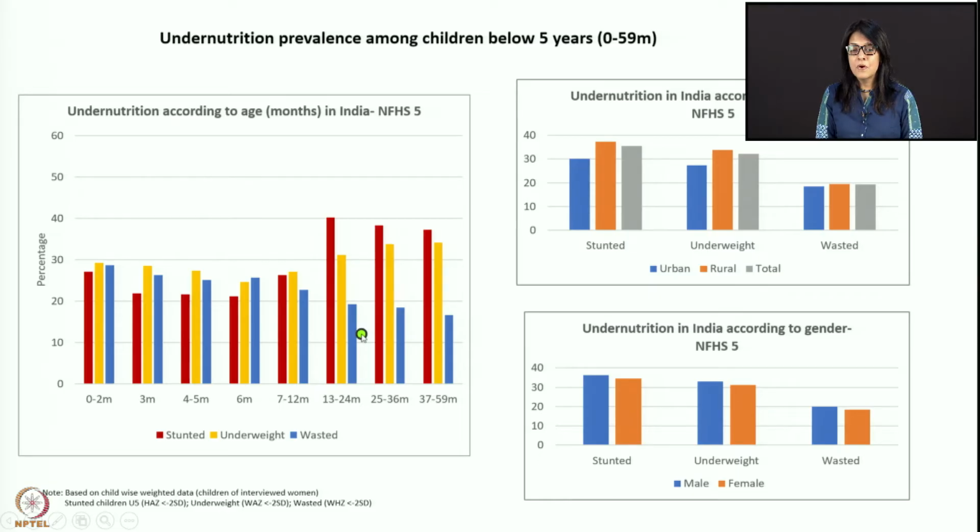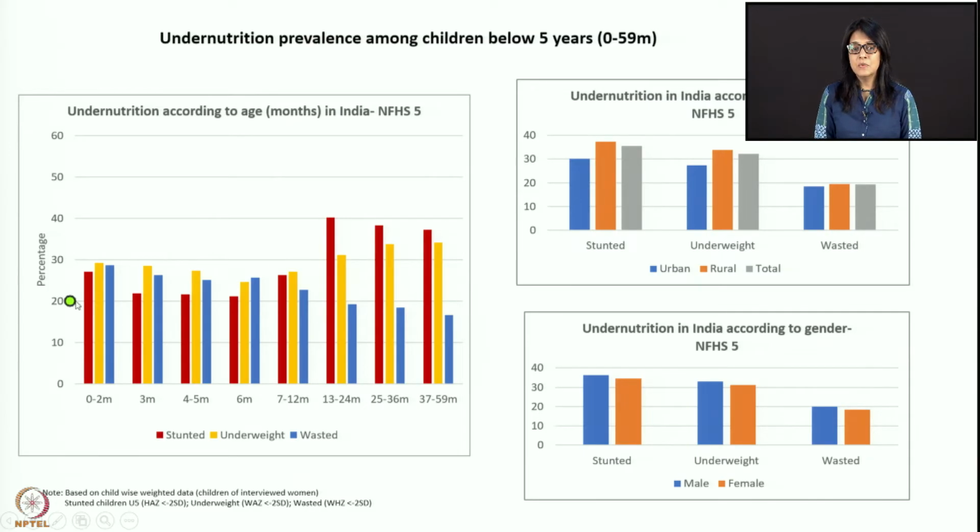Then comes your 2 to 3 years of age. In 2 to 3 years of age, you can again see not much decrease in stunting. Look at the underweight going up. It has gone up now from 31% to almost 34%. And again, not much decrease in wasting. Similarly, in this graph you can see that from 3 to 5 years of age, you can see pretty much the same graph. Again, stunting and underweight pretty high, and your wasting is lingering around 16 to 17%.